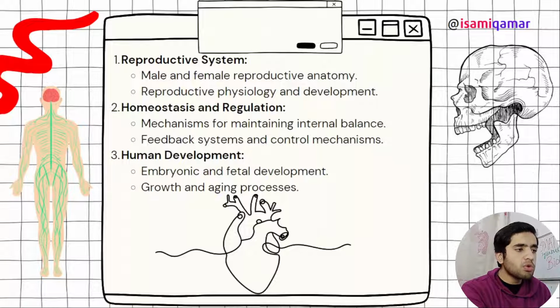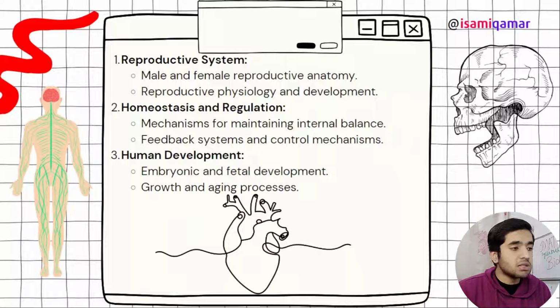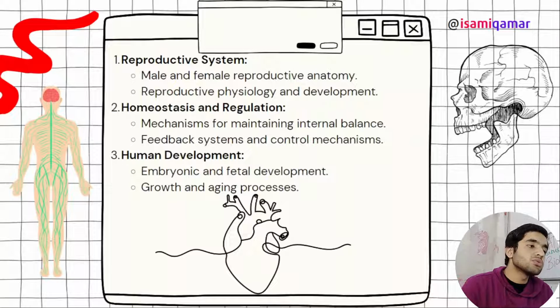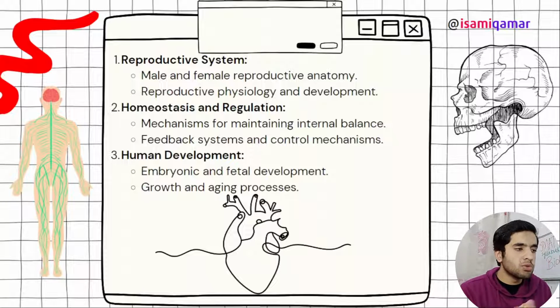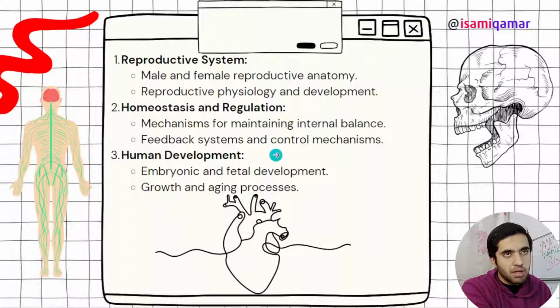But anyway, then homeostasis and regulation. How does the body maintain its internal environment with the outer environment? It includes water, salts, and all these, maintaining internal balance. You need to cover all these things in homeostasis. There was one general question on homeostasis in a BMAT or, I think, IMAT past paper.